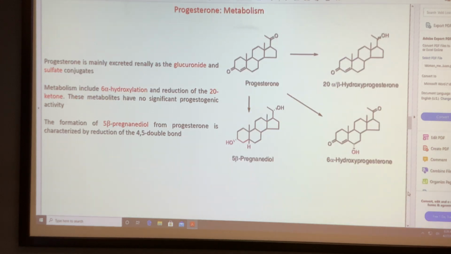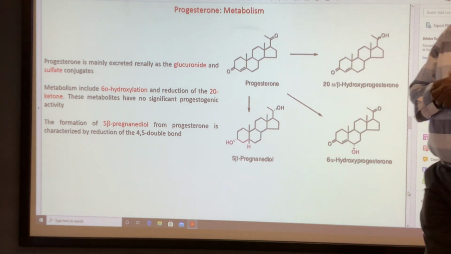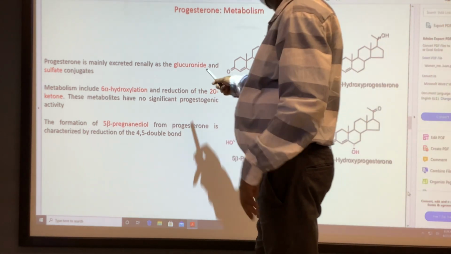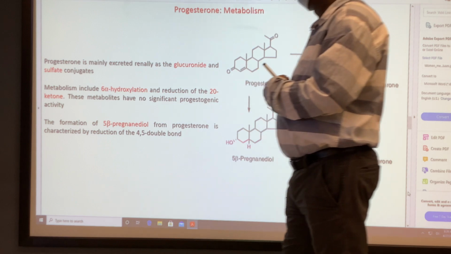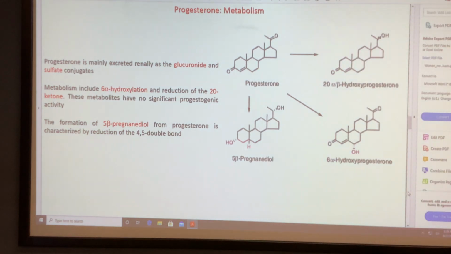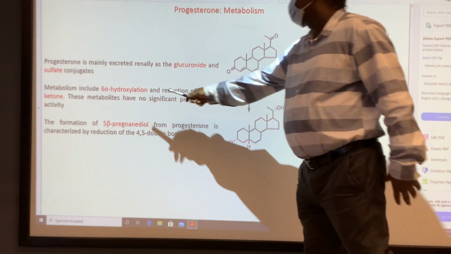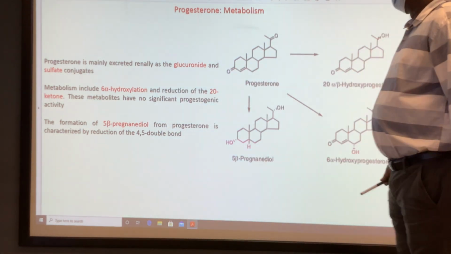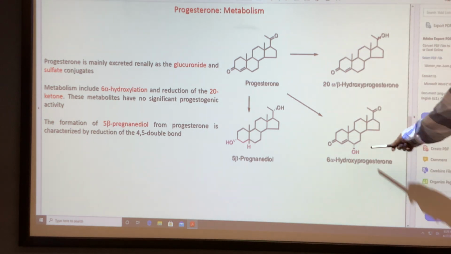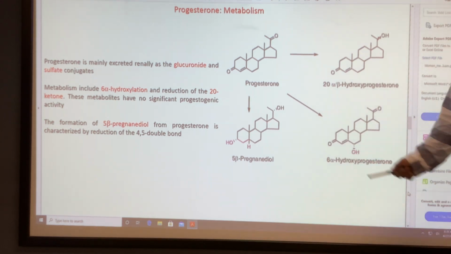Metabolism of progesterone. The very common metabolism is phase 2, that is glucuronide and sulfate conjugation. Other possible metabolic reactions for progesterone: the 6-alpha hydroxylation, that alpha stereochemistry 6 hydroxylation, is a phase 1 metabolic reaction.